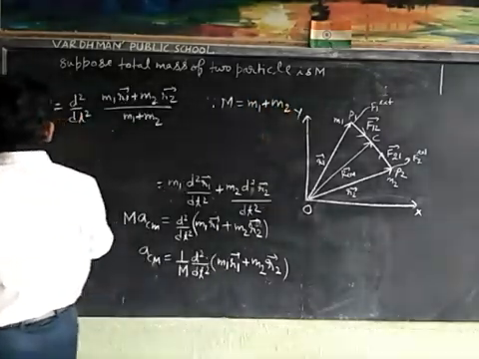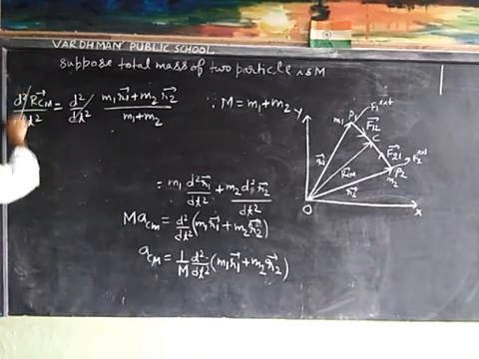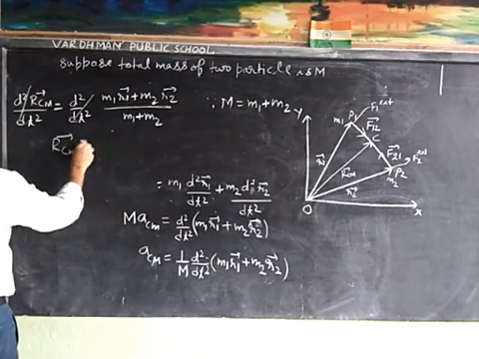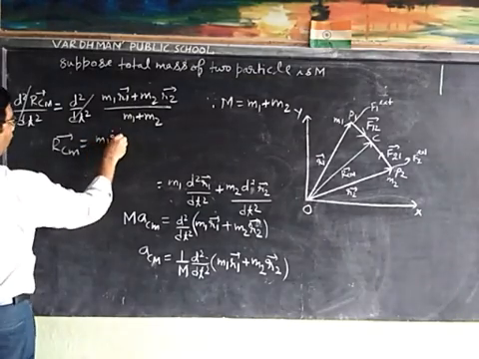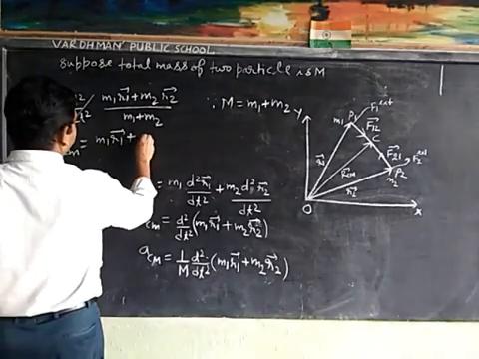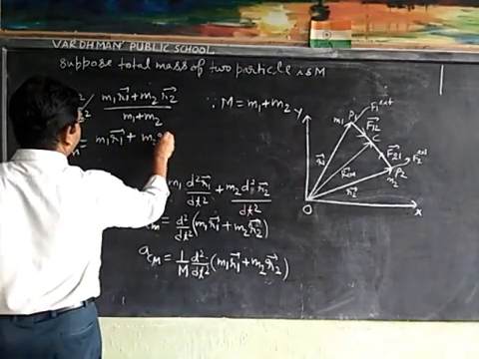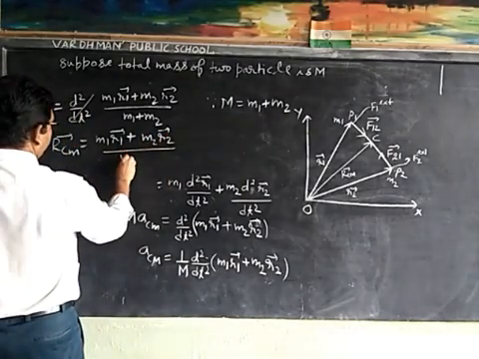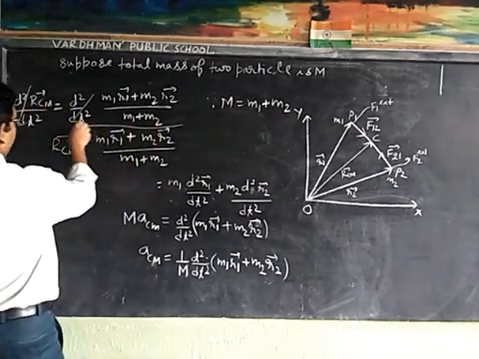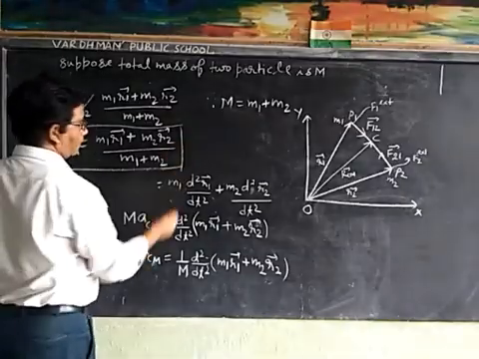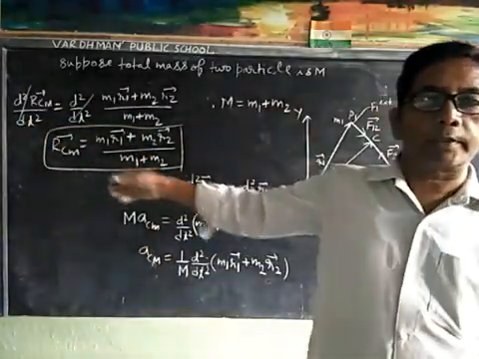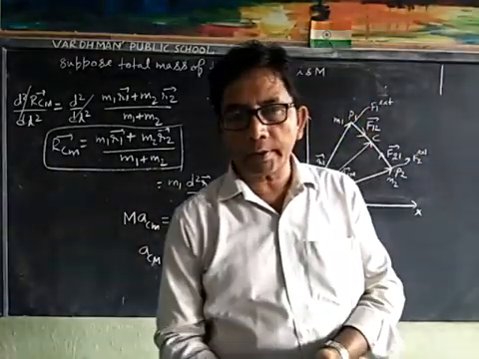Now we cancel d square upon dt square, so RCM is equal to m1 r1 plus m2 r2 upon m1 plus m2. Thus, this is the expression for the center of mass of the two particle system. Thank you.